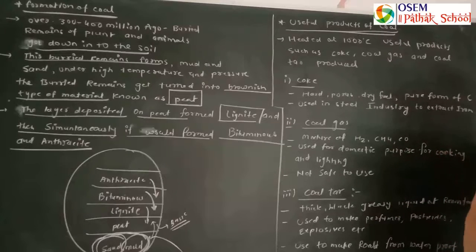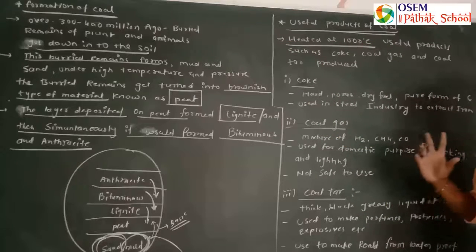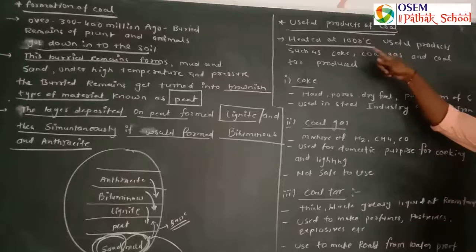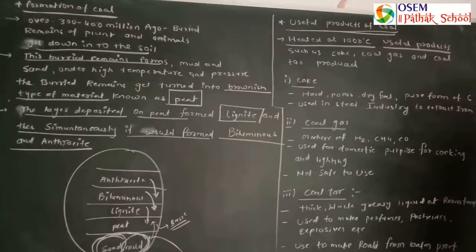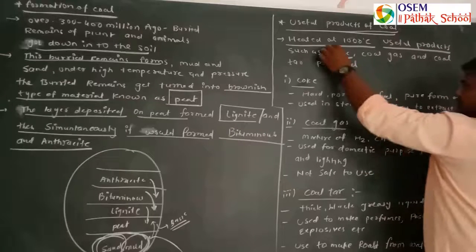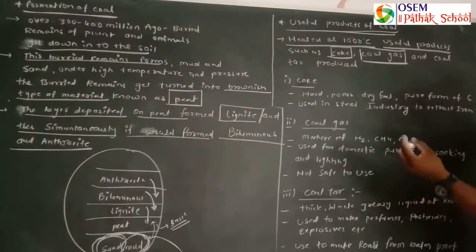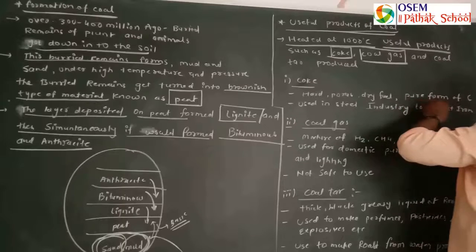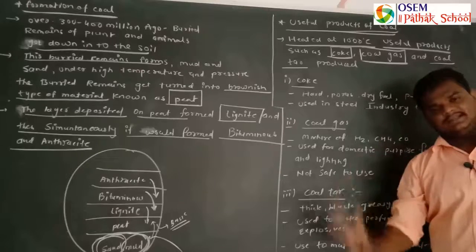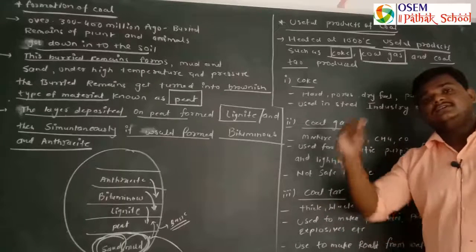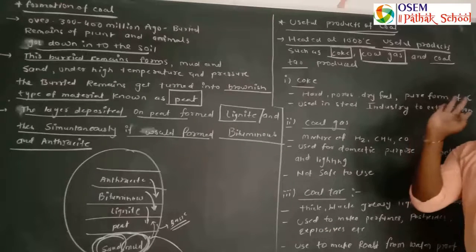We know that when coal is heated at 1000 degrees Celsius, which is a very high temperature, useful products are formed, such as coke. This is the first product. Coal gas, it can generate gas. And the third one is coal tar. So three types of products we obtain when we heat coal at 1000 degrees Celsius: coke, coal gas and coal tar.